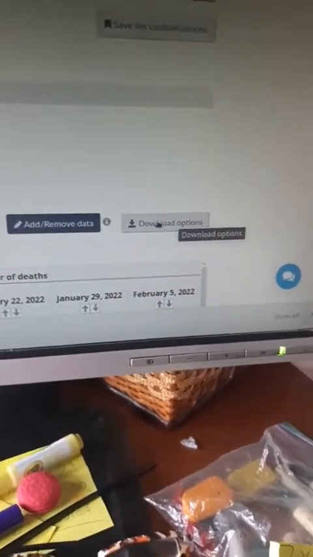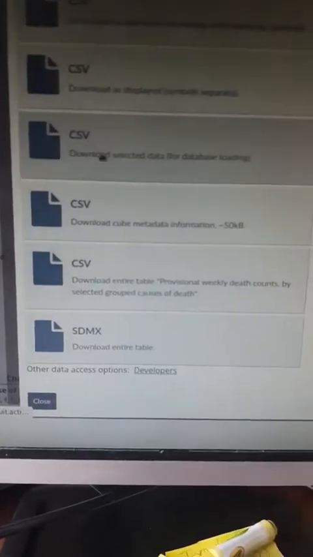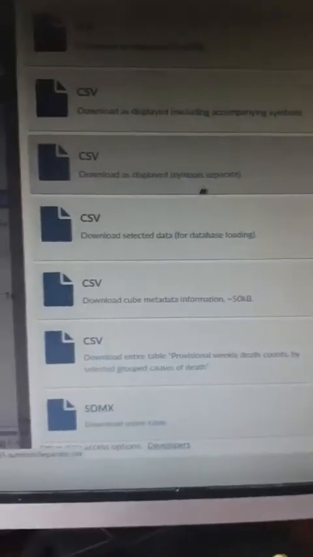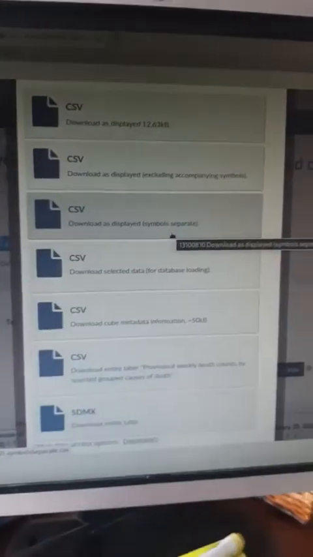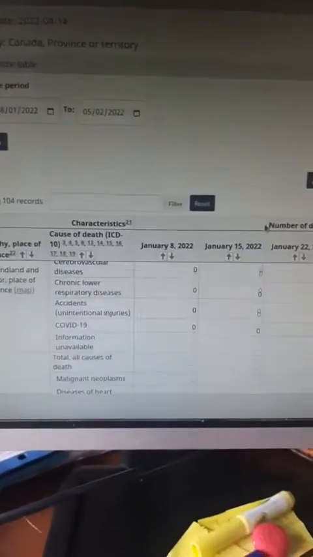Normally you can download a data file right from here, from the data option, and you can select download CSV. CSV stands for comma separated values data file, and you can click on any of these and download all those many numbers in many columns. I'm using the same columns as shown in this table right here.